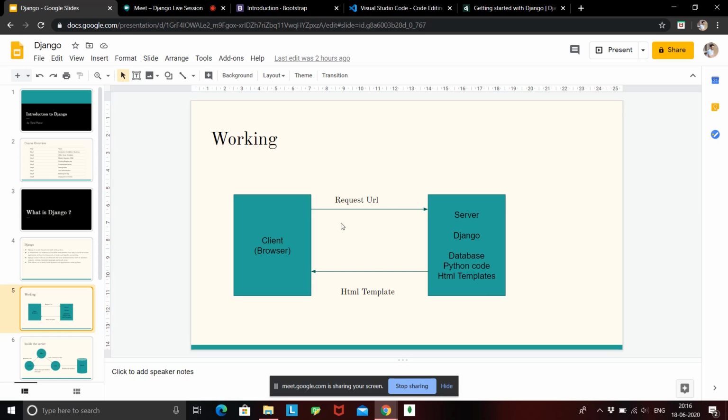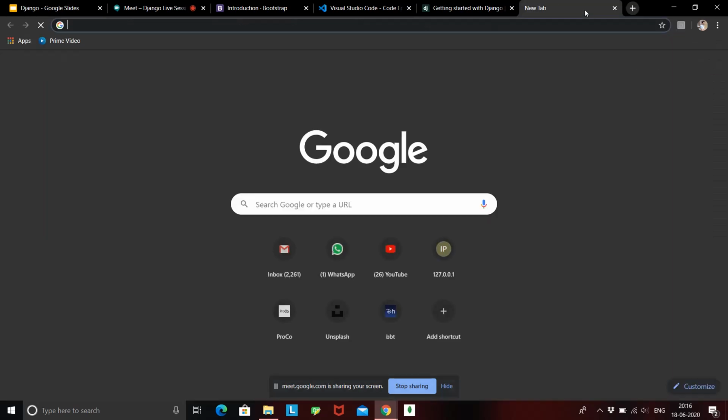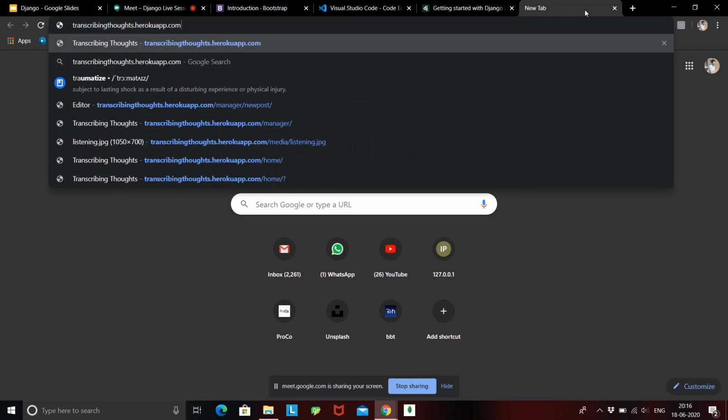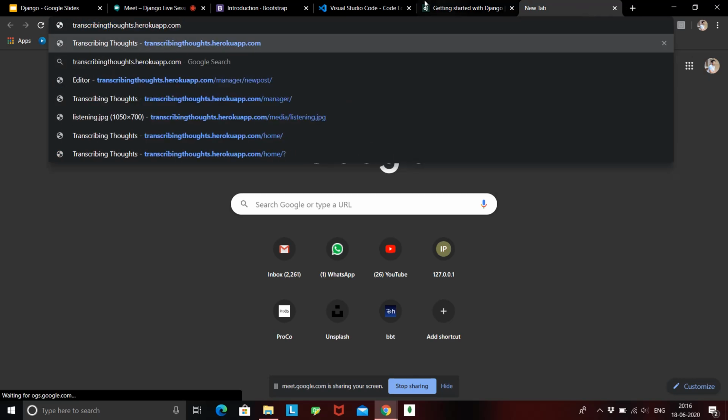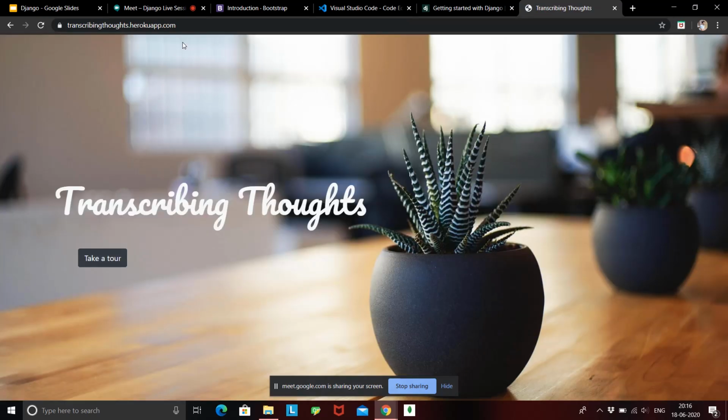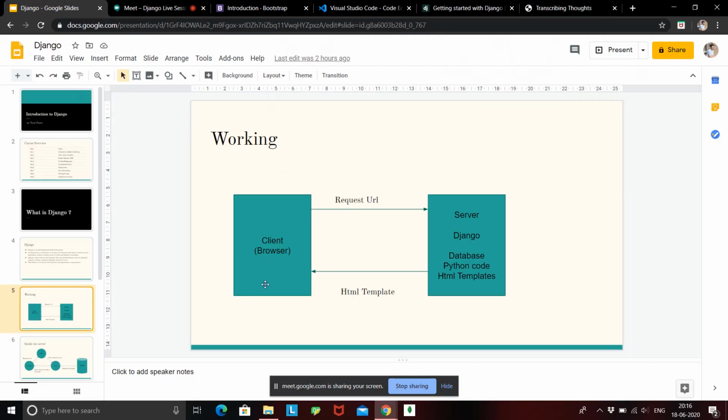The client will send a request URL to the server, and where is that URL coming from? That URL is what we typed in this address bar, right? When I typed my site name over here, this is how I am requesting the server. So this is a request URL, transcribingthoughts.heroku.com. When I send this request to the server, it is going to give me an HTML template. And what an HTML template basically means is just the pages that are going to be rendered on your web screen. Fine.